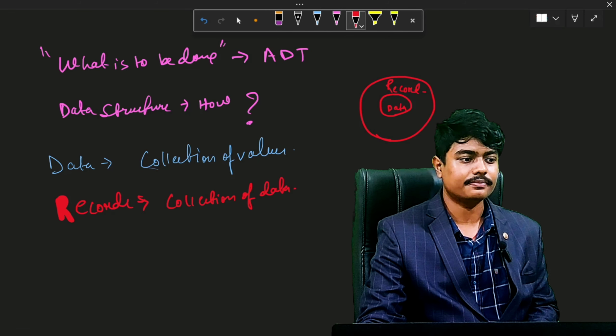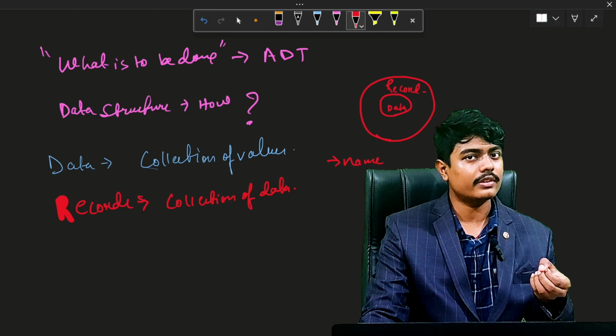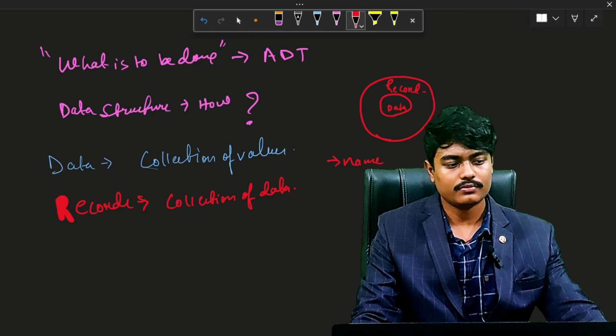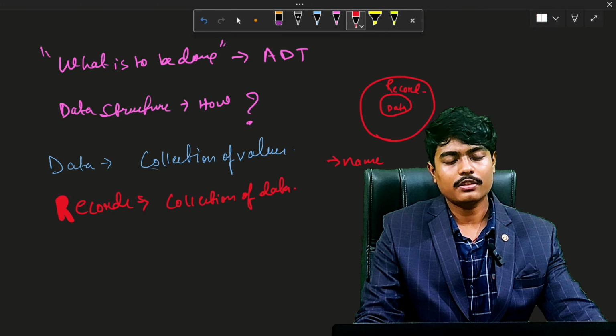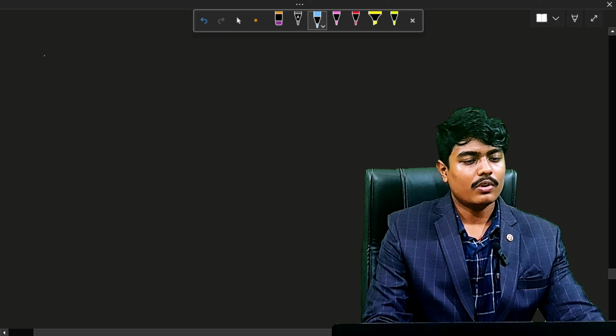For example, we can have the name of a student, and a class student has a name, the roll number, the section, everything combined, and the collective data is known as a record. The marks of a student are stored in the database, and thus it's stored in this fashion.